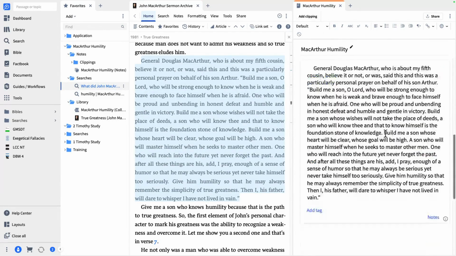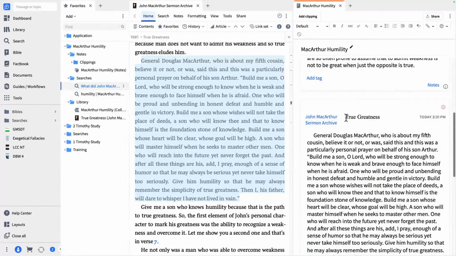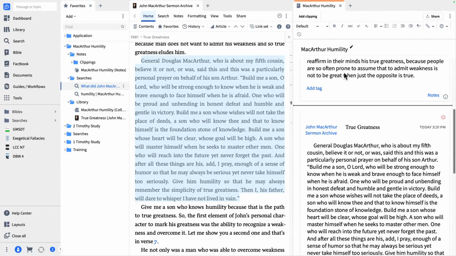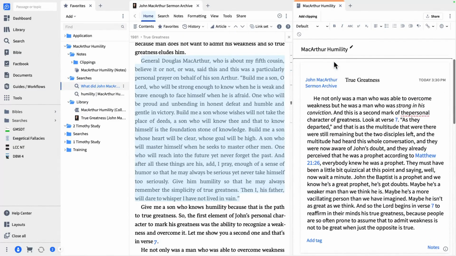Add clipping. Okay. There it is. Now it added it to the bottom. I think you can drag it. Can I drag that back up to the top? I don't know if I can. I think I can. Yep.